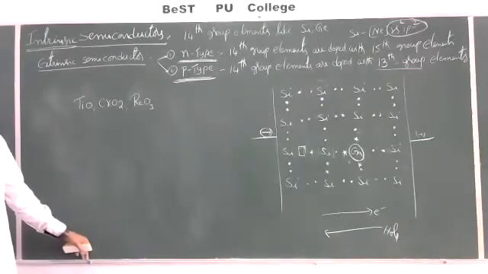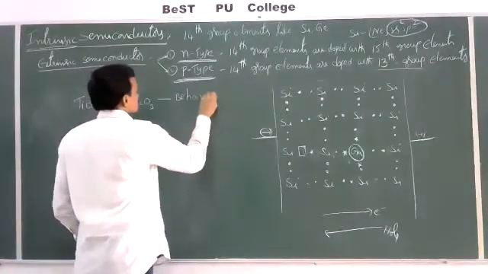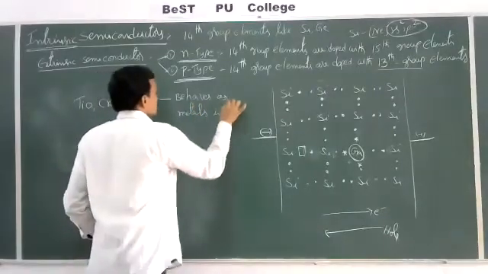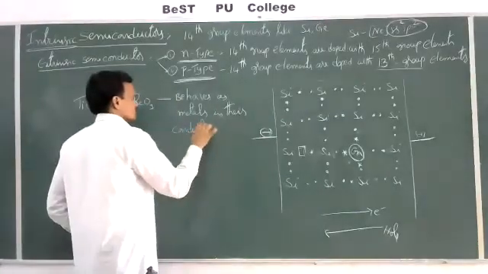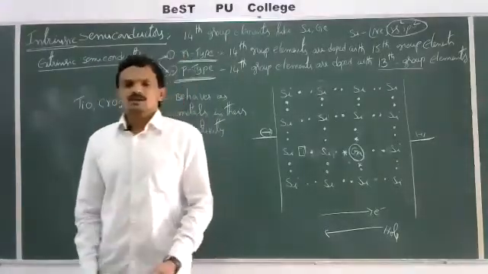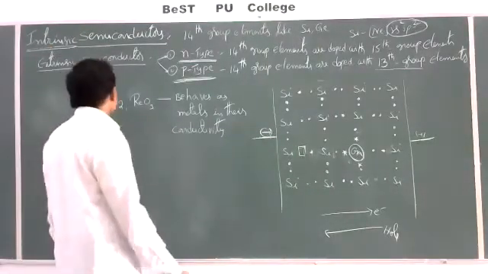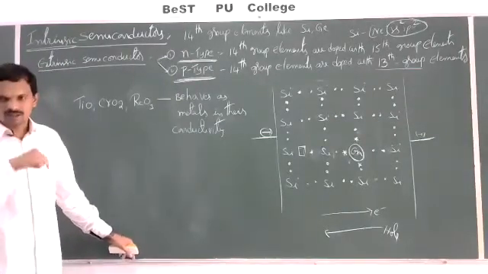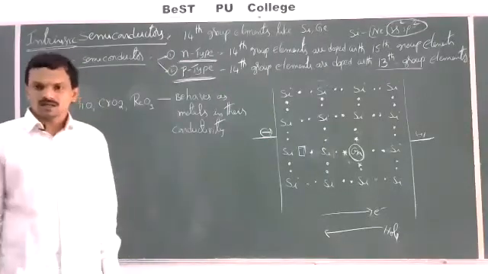These are oxides of some transition elements which behave as metals in their conductivity. So these behave as metals in their conductivity.